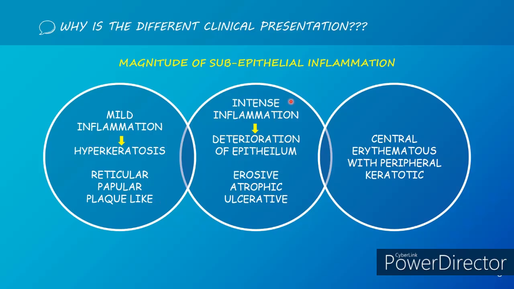When there is intense inflammation, there could be deterioration of the epithelium instead of keratosis formation, which gives the erosive, atrophic and ulcerative types. But most commonly in oral lichen planus, in the atrophic erosive type, there will be a central erythematous area with a peripheral keratotic layer, which we'll be discussing in the upcoming slides.